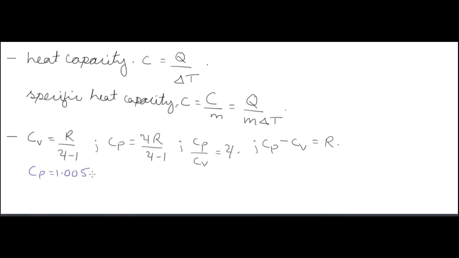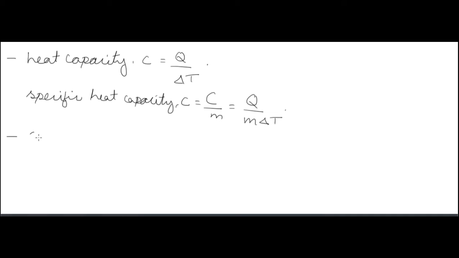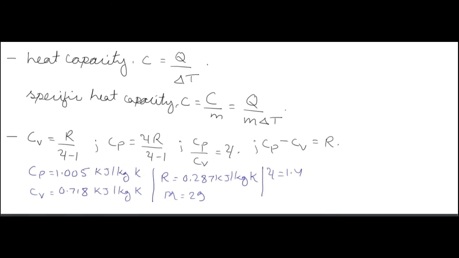Now these values for air are: Cp is equal to 1.005 kilojoule per kilogram Kelvin, Cv is equal to 0.718 kilojoule per kilogram Kelvin, and R is equal to 0.287 kilojoule per kilogram Kelvin. The molecular mass of air is taken as 29. Gamma is equal to 1.4 for air. These values are for air.